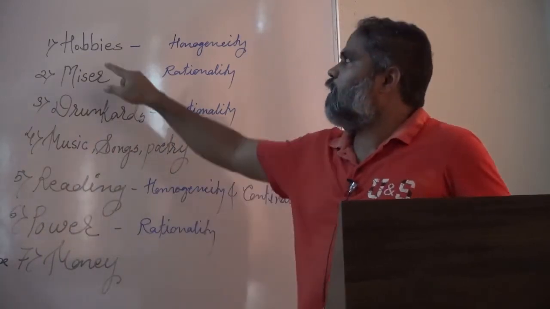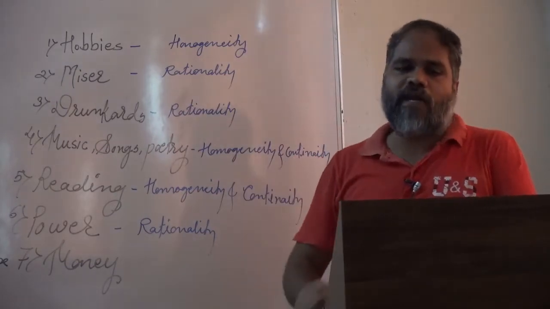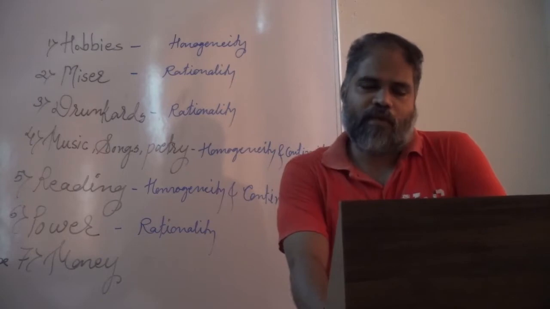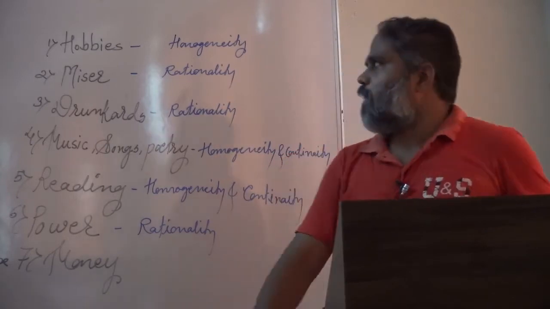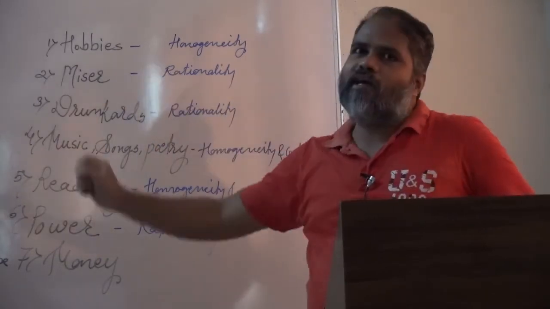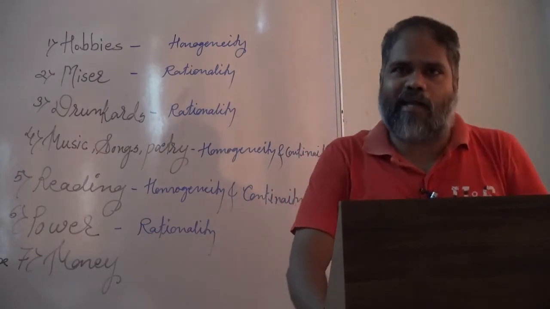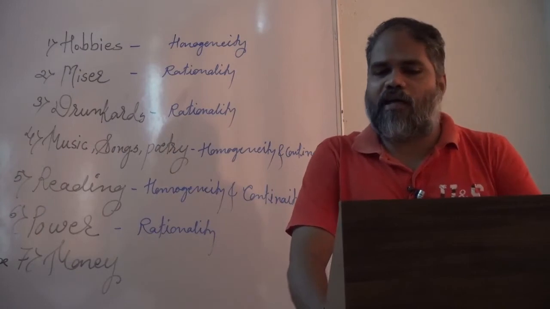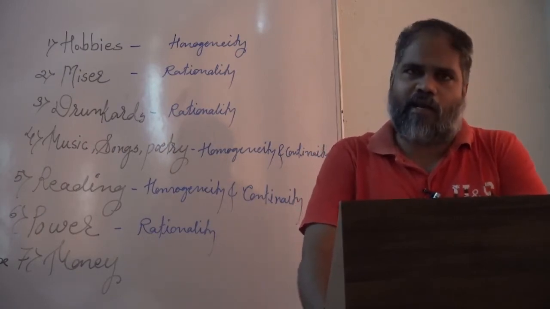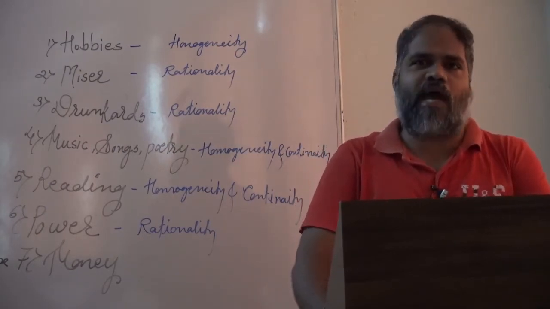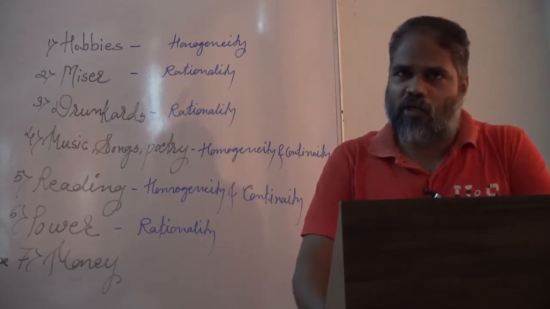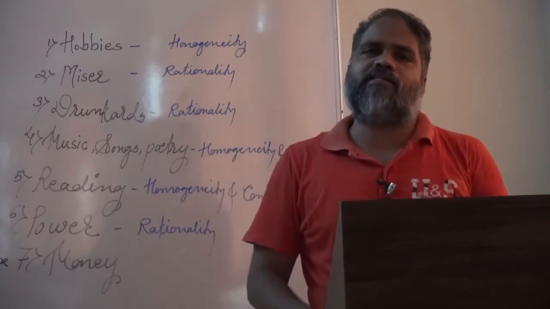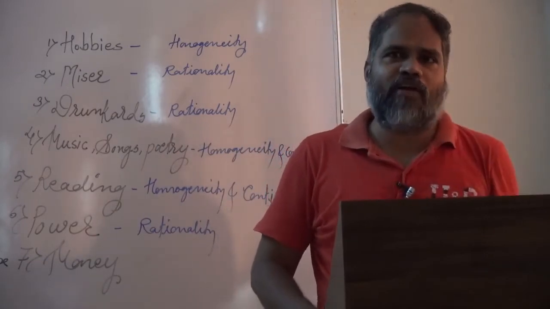But in the case of hobbies, the person never collects the same coin again and again. The person never collects the same painting or the same stamp again and again. The person derives more and more satisfaction when he collects different coins.